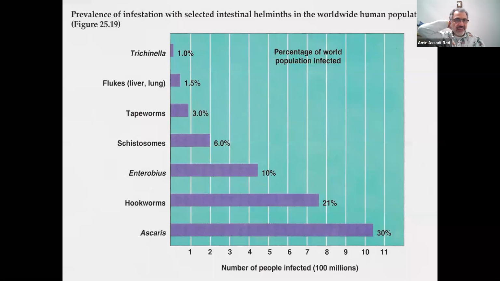Here's another diagram, which I'm not sure about. You guys just look at it and enjoy it. I'm not sure about these numbers anymore. And he's mistakenly using infestation. Intestinal helminths in the worldwide human population, prevalence of infestation. That is not infestation, it's infection. You know that, we talked about it before.